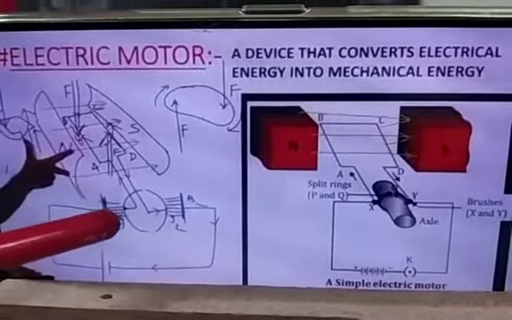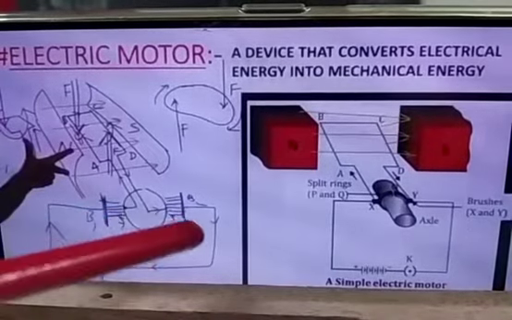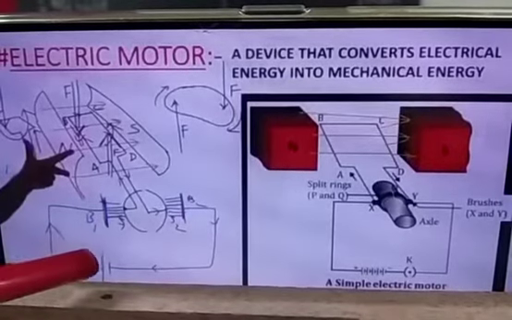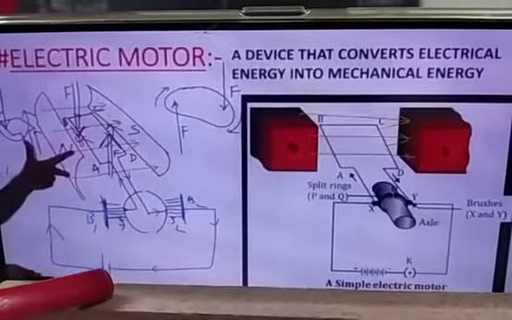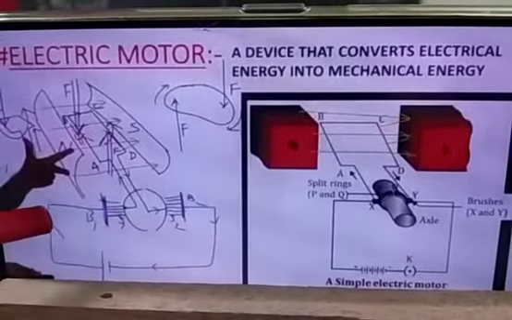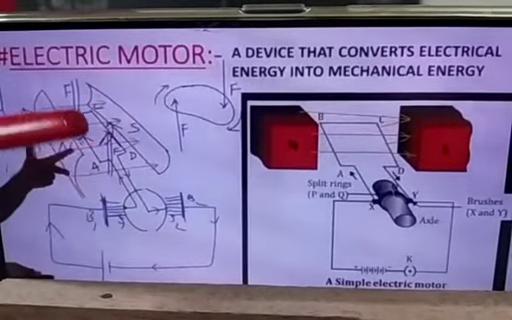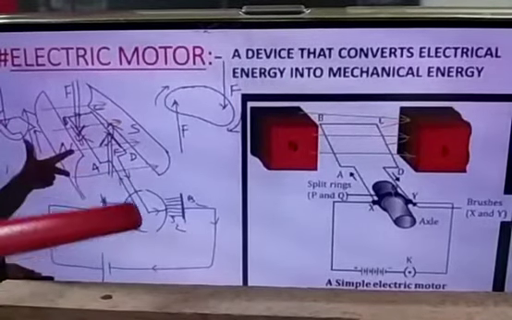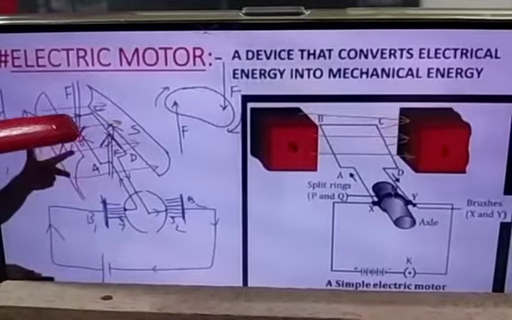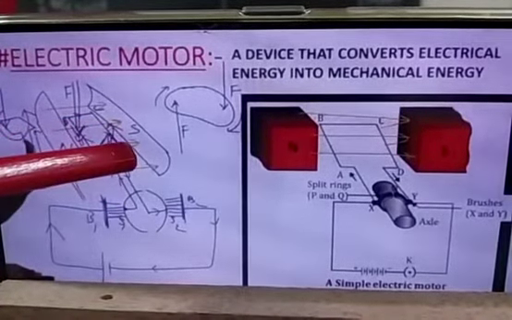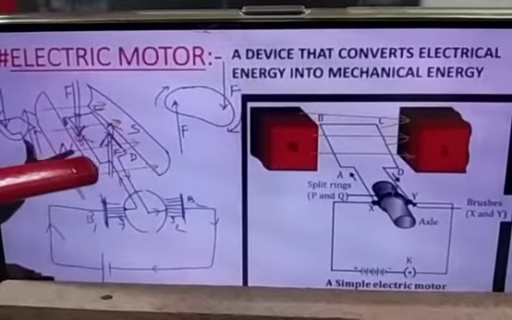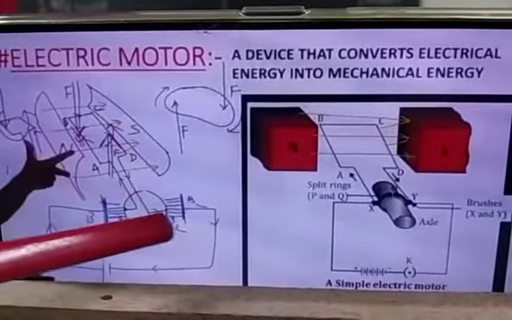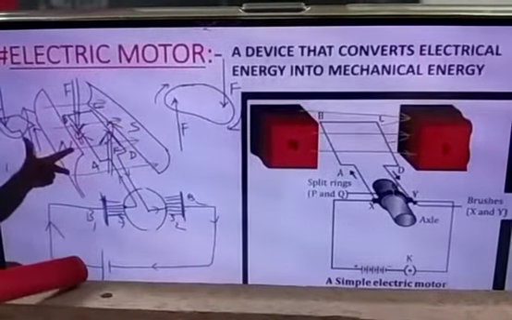Then the brushes are used here to hold those coils, and this part is attached to the electric current. You can see the current circuit, right? So from here, once the current is passed, it goes in this direction. See, from here it is moving upwards and it goes inside, and then it goes here, and the direction changes into the opposite direction. Again it comes back and it completes the circuit.